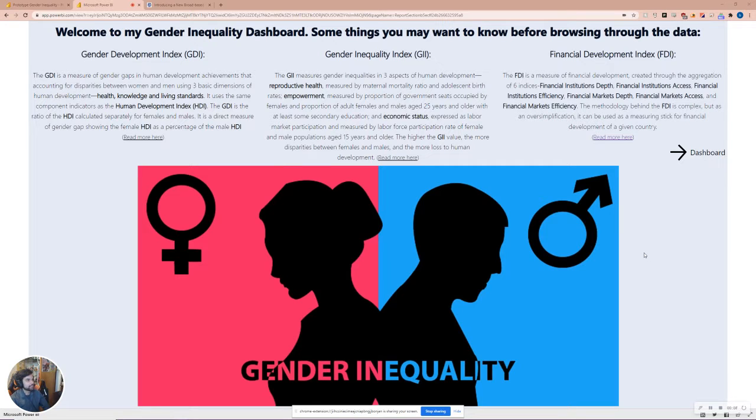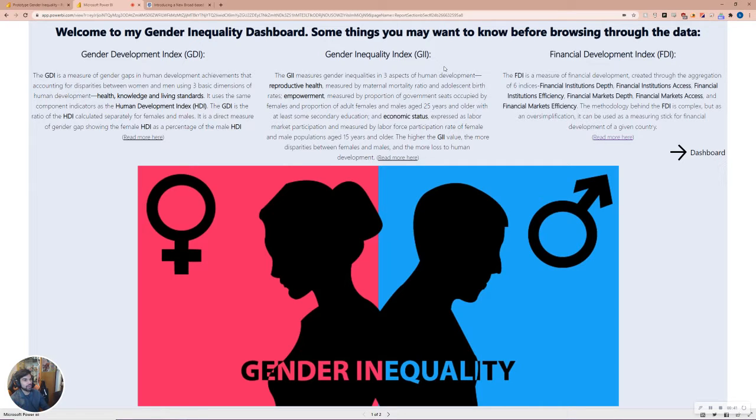So to get things started, we have a few different gender and financial indices that we'll be working with for this presentation. The purpose of this presentation is to prove that the gender indices have an impact on the financial index. The gender development index is a value we want to be higher, and gender inequality is a value that we want to be lower. So we will notice in this presentation that countries that have higher gender development indexes and lower gender inequalities will have greater financial development indices.